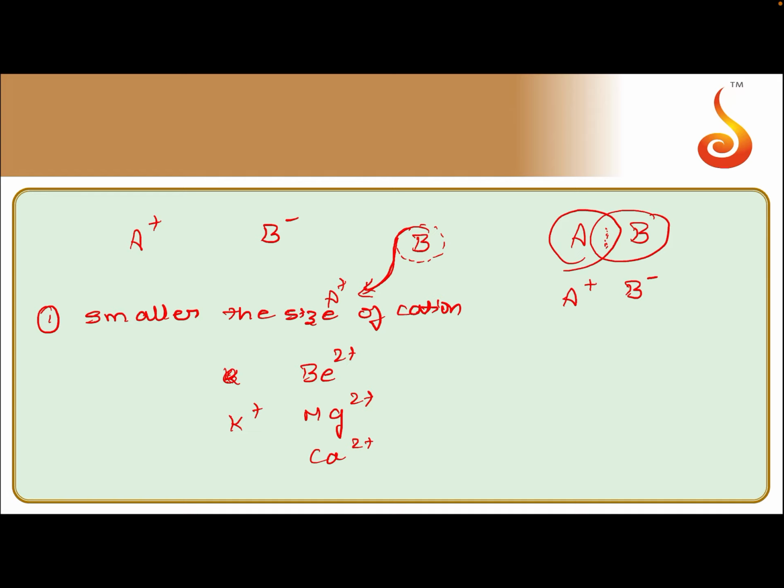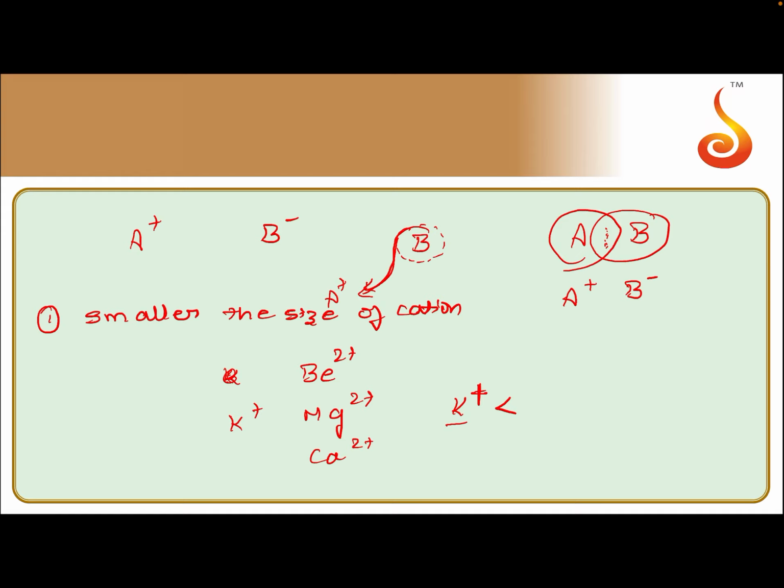So, if I take potassium, beryllium, magnesium and calcium, the polarizing power of potassium should be less because of its small charge. The charge is only 1 plus here. In case of beryllium, magnesium, calcium, the charge is 2 plus. So K plus will have less polarizing power compared to the other 3 ions.